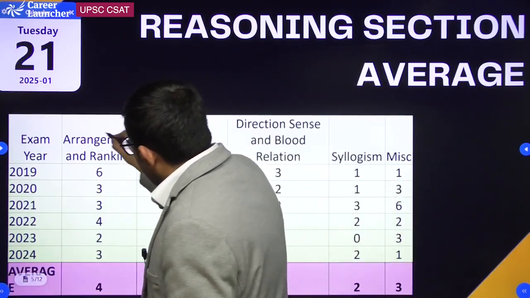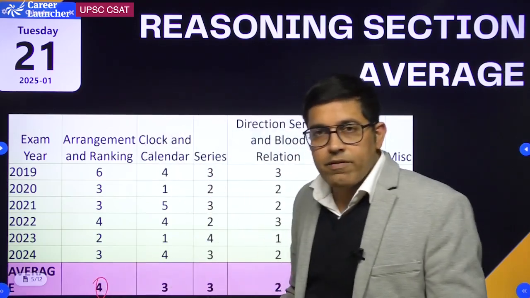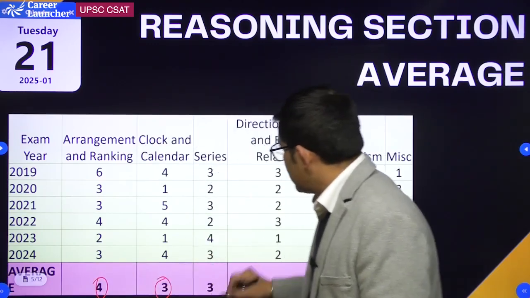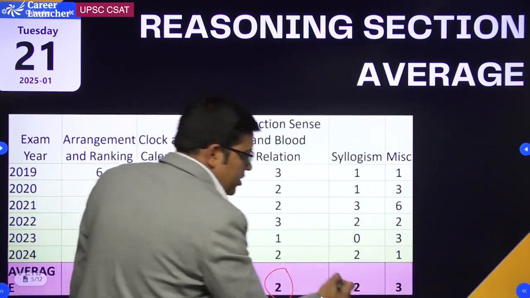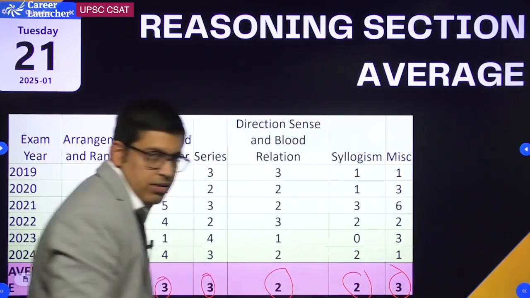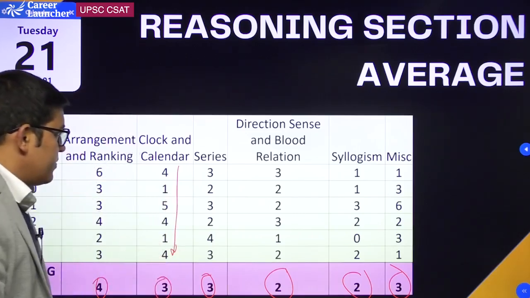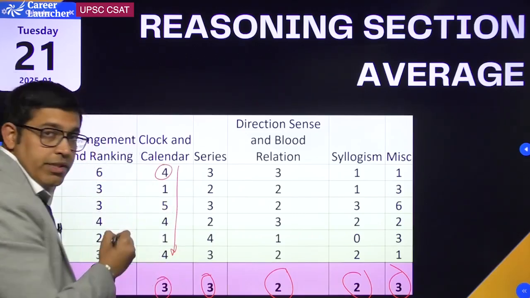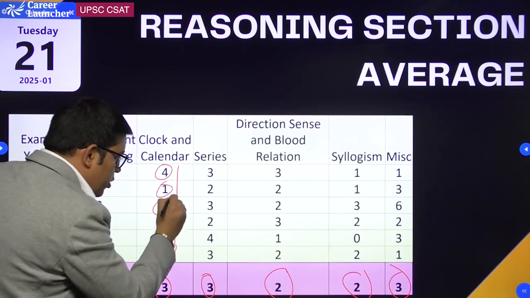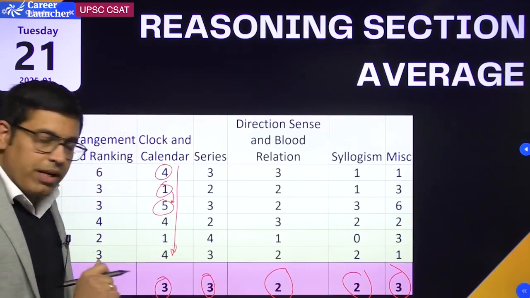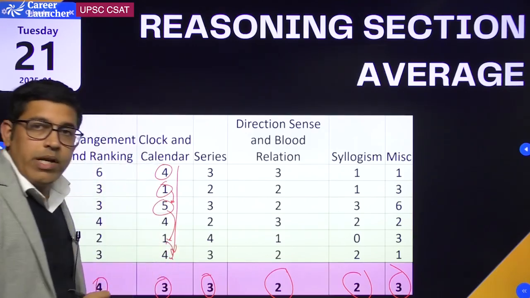In the arrangement and ranking questions, you have 4 questions on an average every year. Clocks and calendar 3 questions, series based 3 questions, direction sense and blood relation 2 questions, syllogism 2 questions, and then miscellaneous 3 questions. Again, you can see in reasoning also there is a lot of variation. In clocks and calendar, they asked 4 questions in 2019, suddenly reduced to 1 question in 2020. In 2021 again it went from 1 to 5, a huge increase. Then reduced to 1 in 2023, again increased to 4 in 2024.